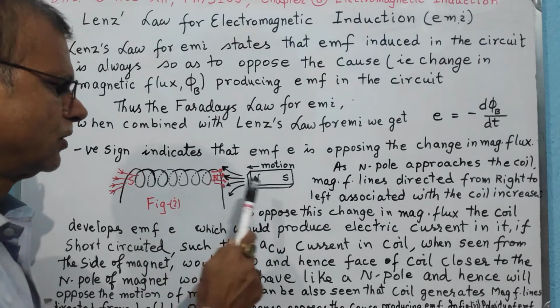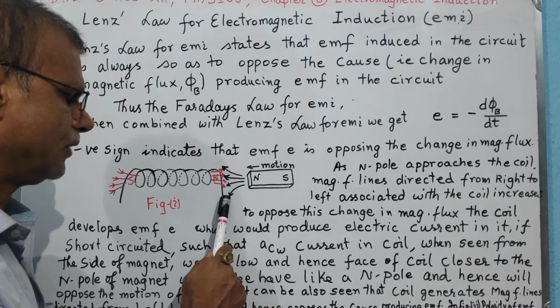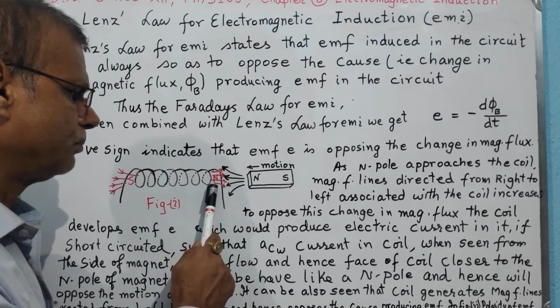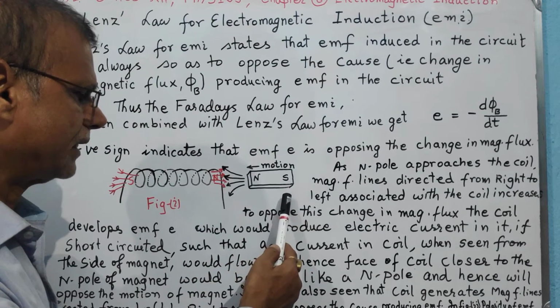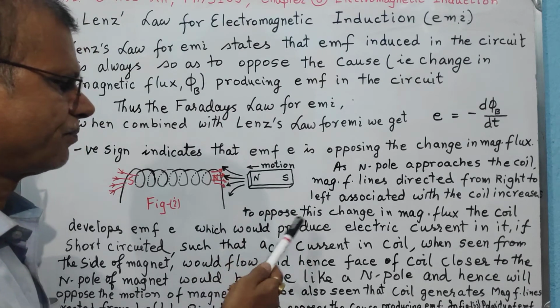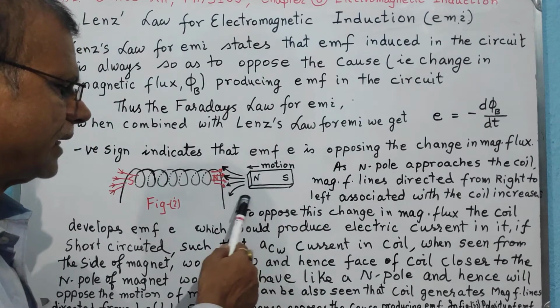And what is the cause? The cause is the decrease in magnetic field lines directed from right to left. So it will try to produce magnetic field lines from right to left, because you are reducing the magnetic field lines directed from right to left.